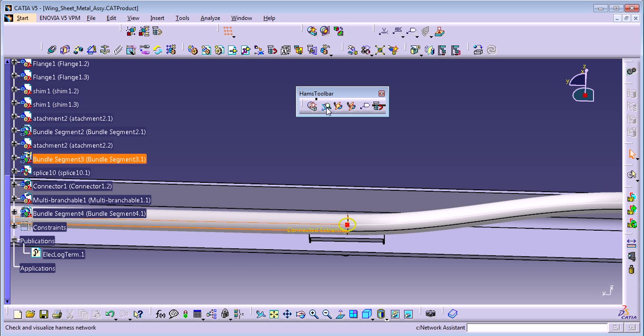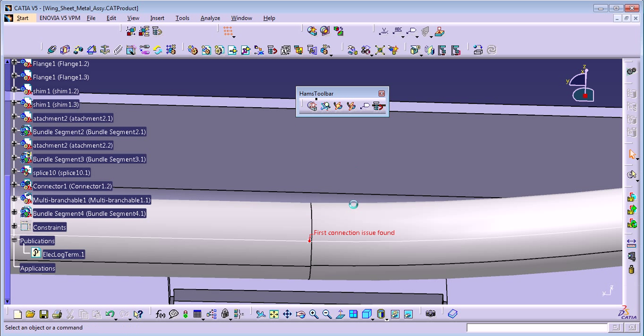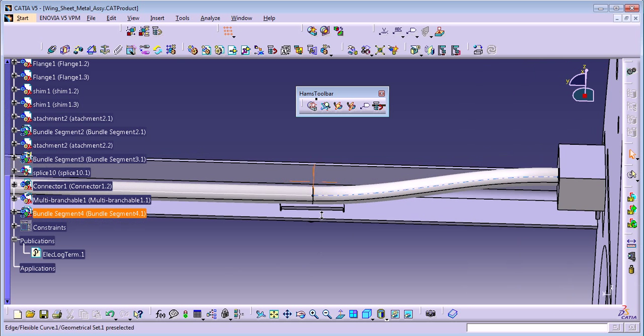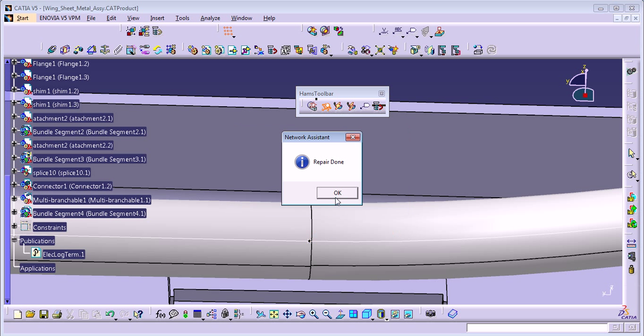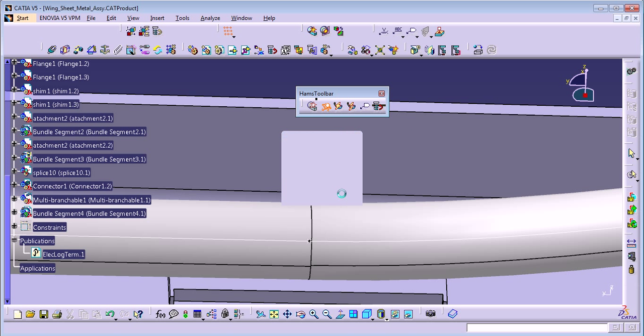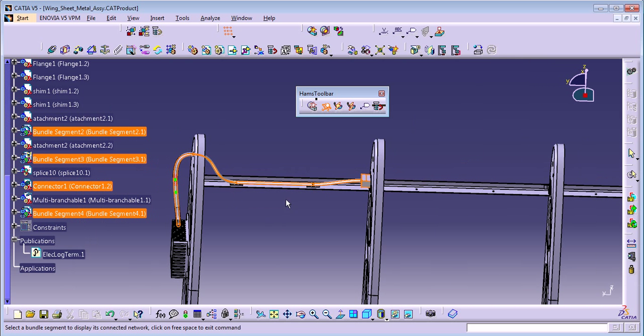And now if we use the Network Assistant, you can see it going very fast to where it detects a link connection. So you can use this one too, to create an automatic link. Just click yes, and it's going to tell you repair is done. So now your bundle is connected again.